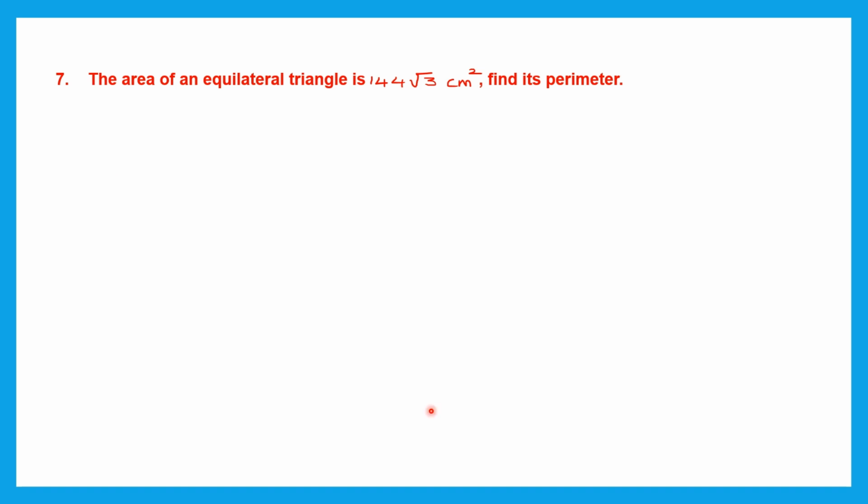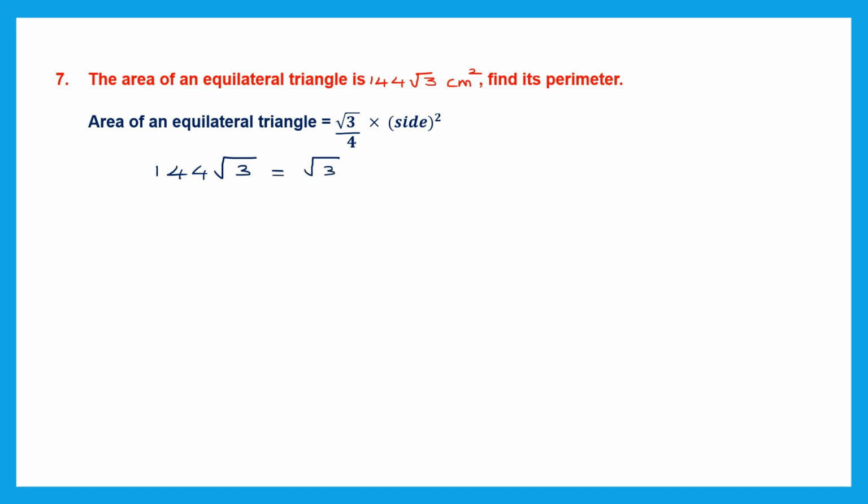But here we're going to use another formula, and that will be: area of an equilateral triangle is equal to root 3 by 4 into side square. So from this we can find the value of the side. So this is another formula that we can apply. The area of the equilateral triangle is given to us already, which is 144 root 3. And this is equal to root 3 by 4 into side square.